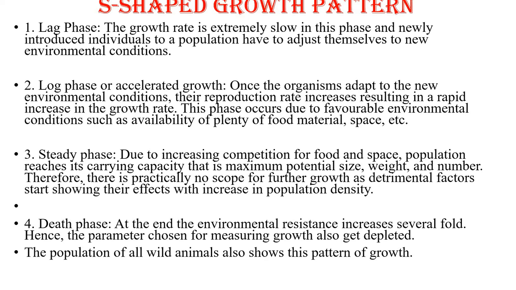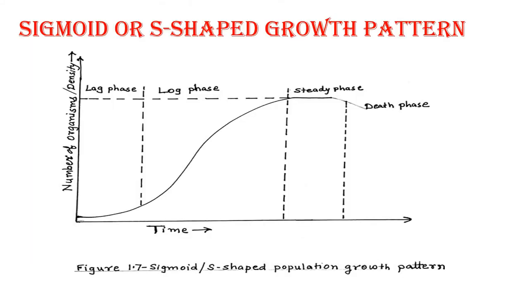Once saturation is reached, that is the number of organisms or density reaches its maximum size, competition begins, both intraspecific as well as interspecific. The steady phase is the result of that competition, due to which the birth rate equals the death rate, and therefore the steady phase is shown by that part of the graph.